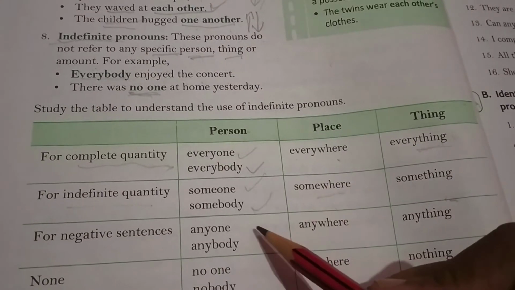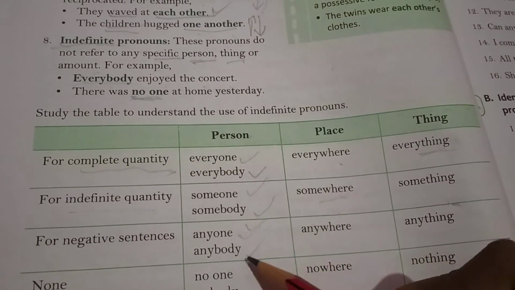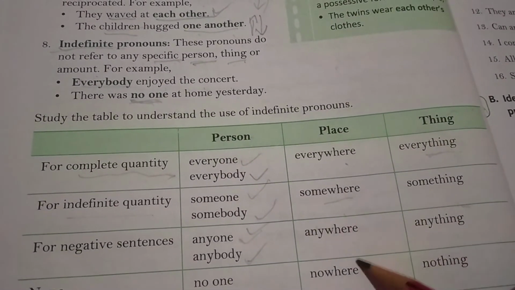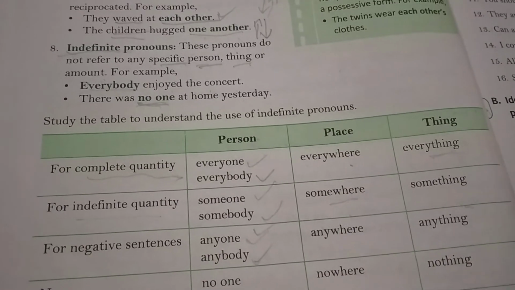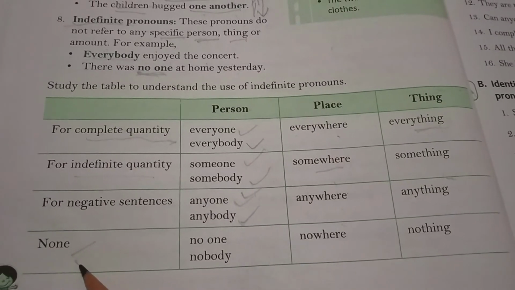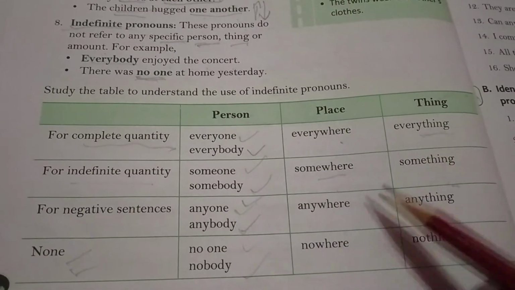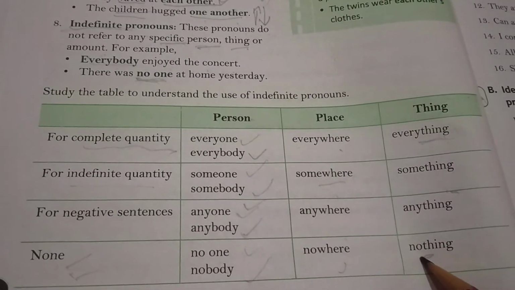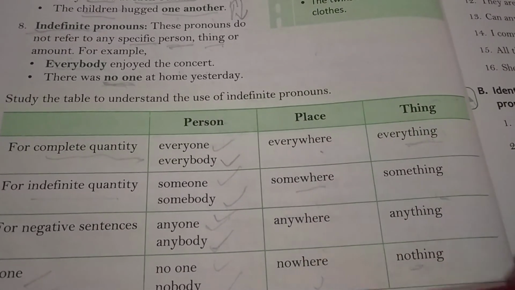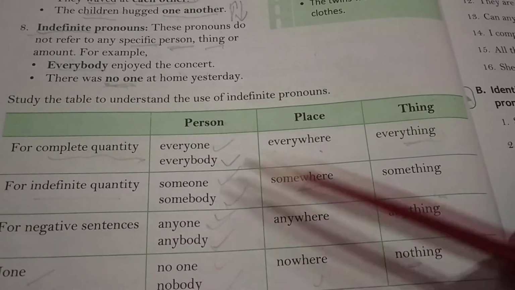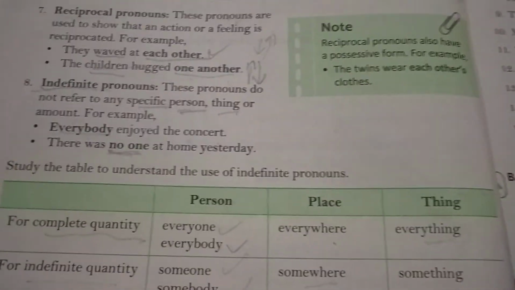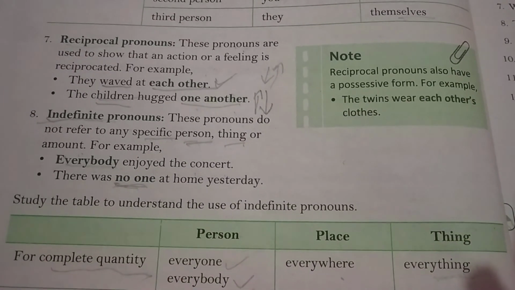For negative sentences, we use anyone and anybody. Yes, they represent the negative sense. Anywhere is used for place, and anything is used for thing. None, when it's totally negative, no one is there: no one and nobody, nowhere and nothing. It represents nothing, there's nothing. Then we use these pronouns: these are used for person, these for place, and these for thing. These all are the indefinite pronouns. I hope, students, you all have understood. Thank you.